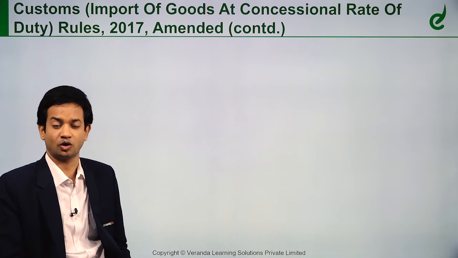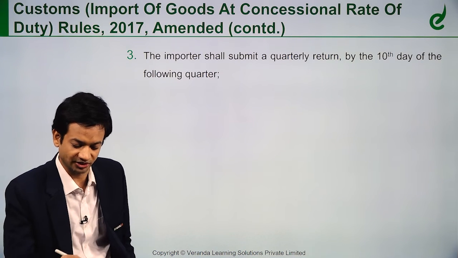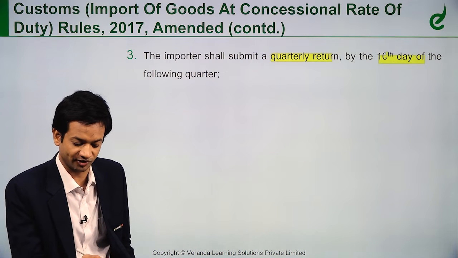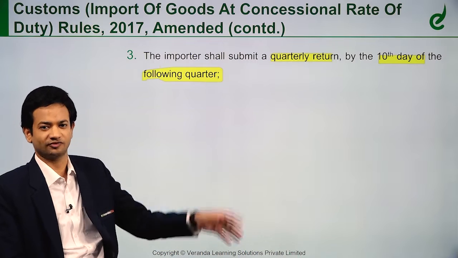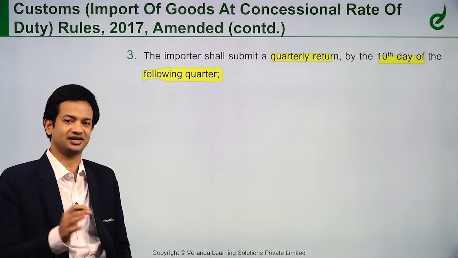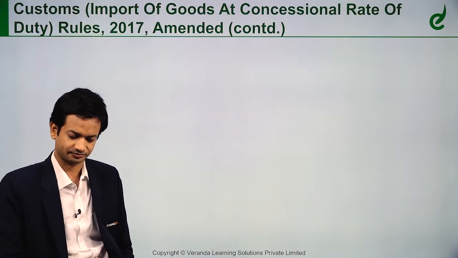Further, I need to file a quarterly return furnishing these details. The importer shall submit a quarterly return by the 10th of the following quarter. So I have to file a quarterly return by the 10th of every quarter furnishing the prescribed details.